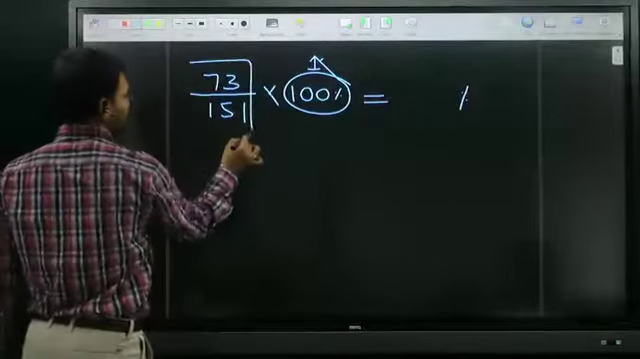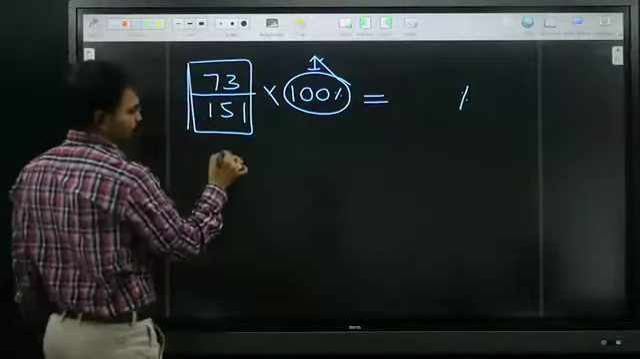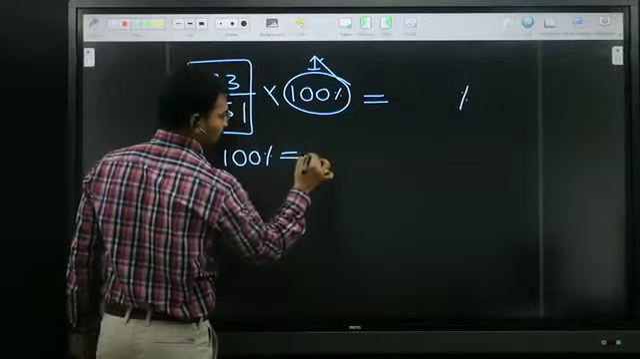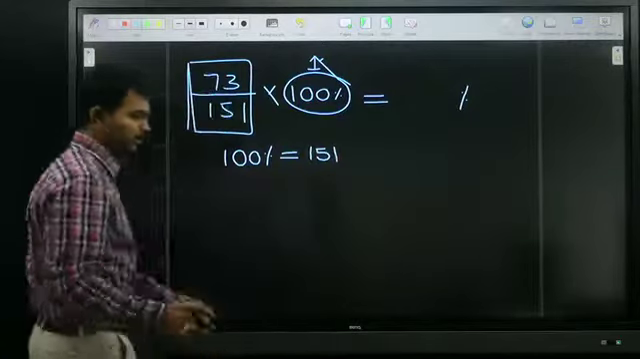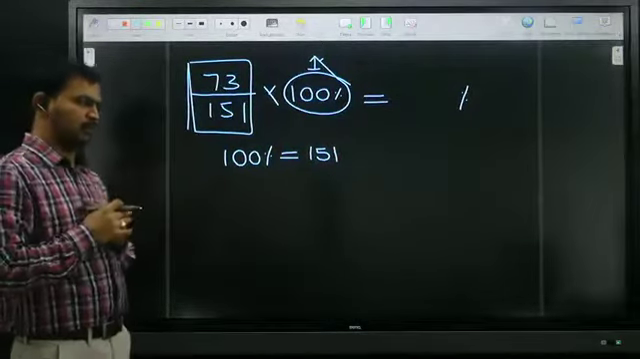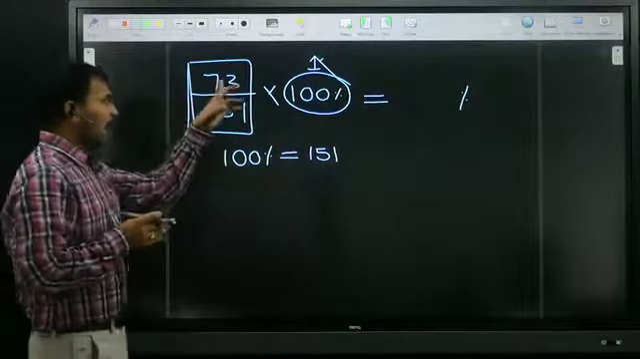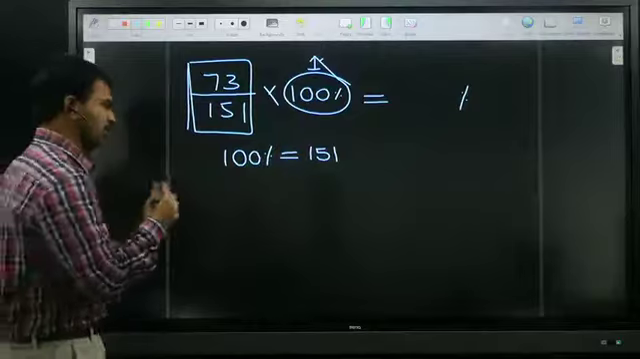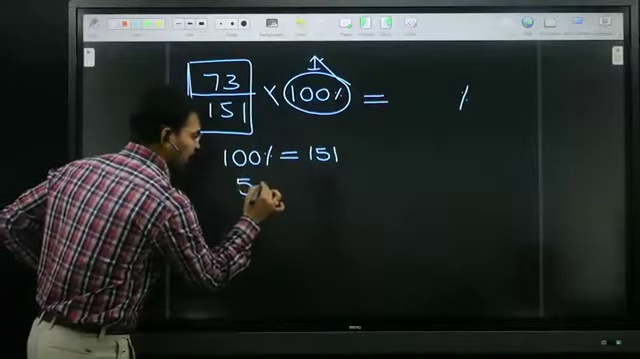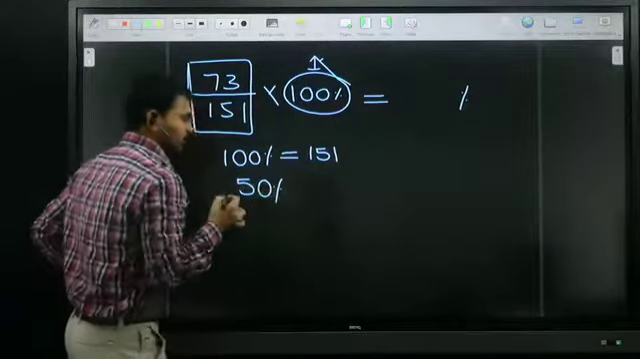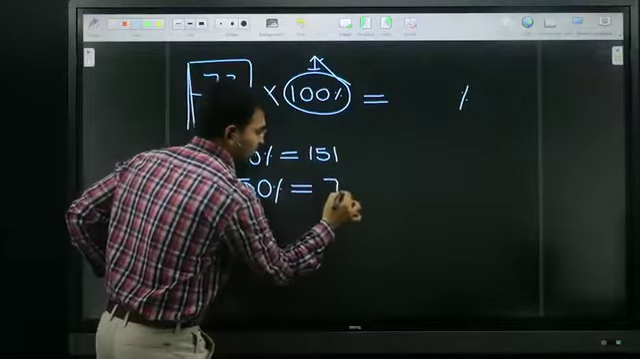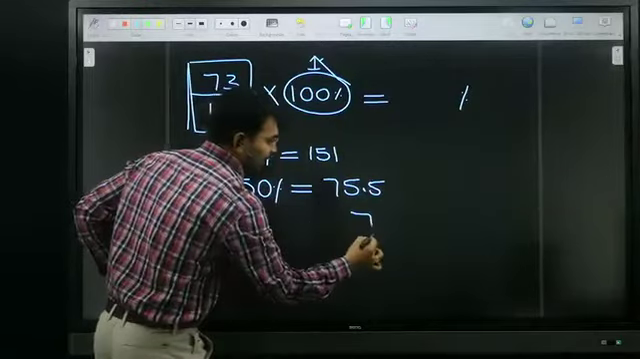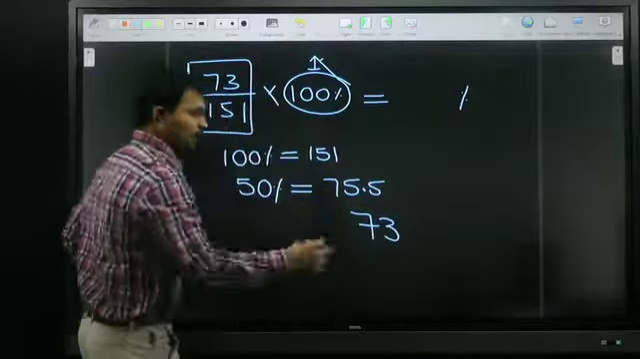Now our concentration is on the fraction. The fraction denominator is always what? 100% is nothing but 151. Listen, this is very, very important, very crucial. Our target is 73, but 100% is nothing but 151. That is the reason I am going to take approximately 50%. 50% is half of this, 75.5. But I need only 73.